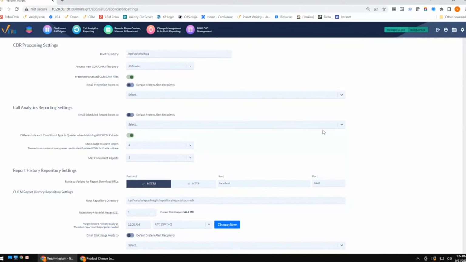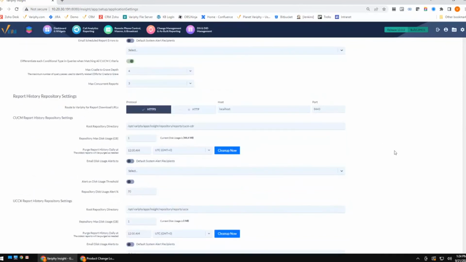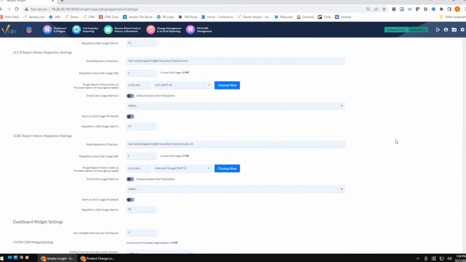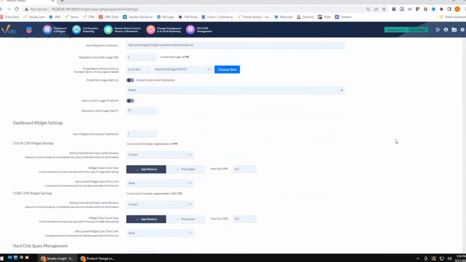All right. Next thing I'm going to go ahead and look at is our maximum number of widgets on a dashboard. When we talk about efficiency, it is definitely important to understand that if I've got 50 widgets running on a dashboard, that's going to affect the 50 other people that are logging into the Verify system and running their own dashboards. So we did go ahead and put a threshold on the maximum number of widgets. Now you'll see I have mine down to 3. Don't worry, out of the box, yours is not down to 3. The default will be 15 widgets on a dashboard.